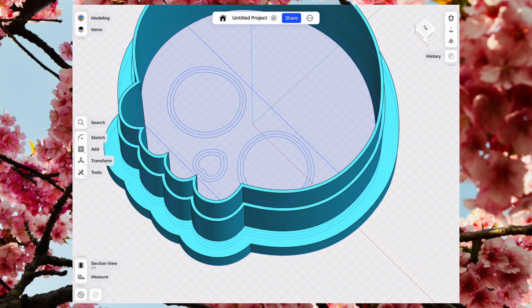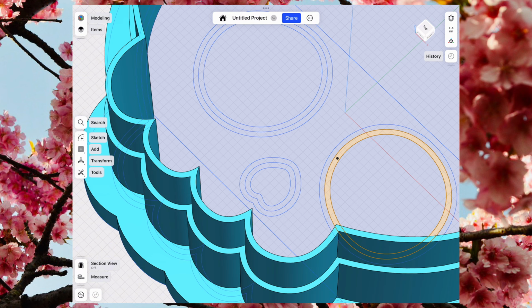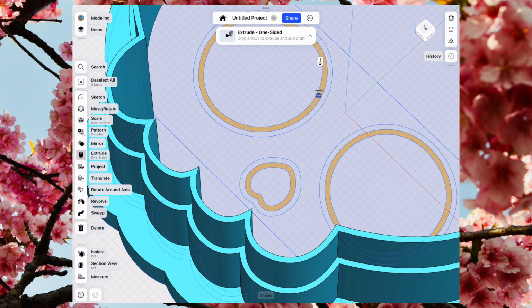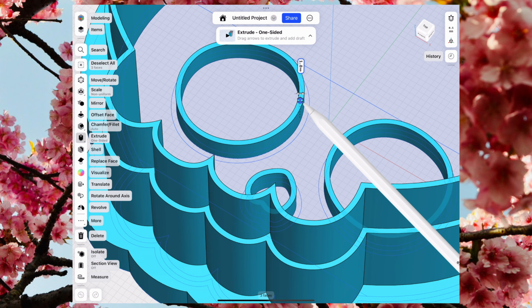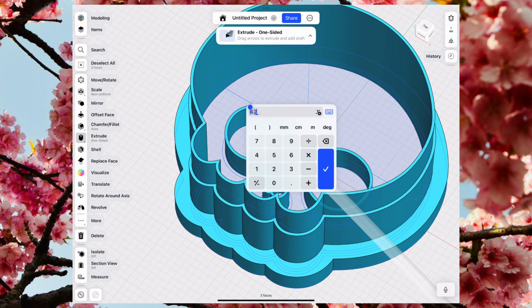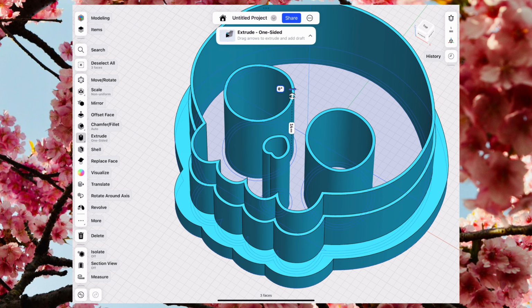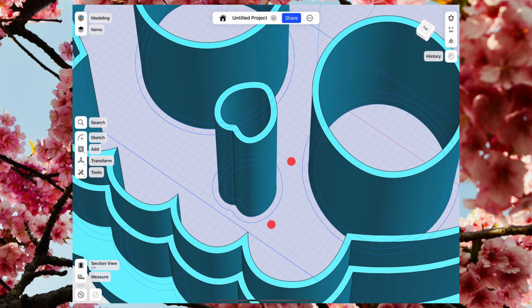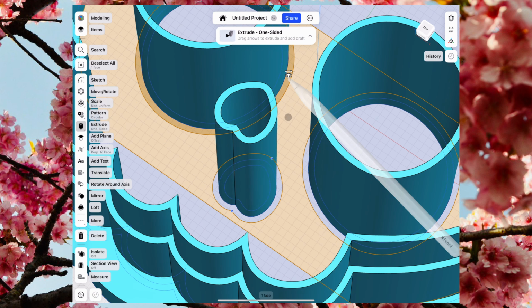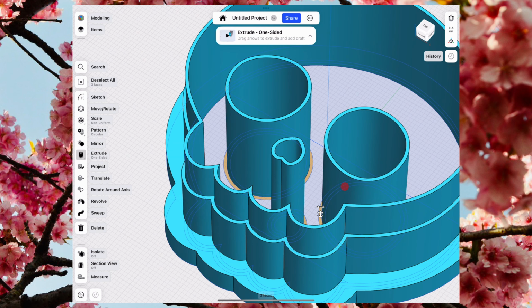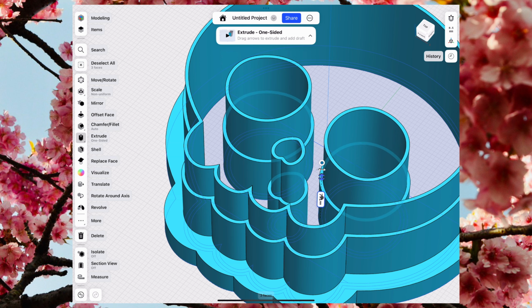For this cutter, I only want them embossed rather than cut out, so they need to be extruded lower than the cutting edge. Select the nose and eyes and extrude them by 14 millimeters. You can adjust this value depending on how thick you roll out your clay and how deep you'd like the embossing to appear. Next, extrude the support around the eyes and nose to a height of 10 millimeters. This added layer helps keep the embossed features stable and firmly connected to the rest of the cutter, preventing them from being too fragile or breaking off during use.